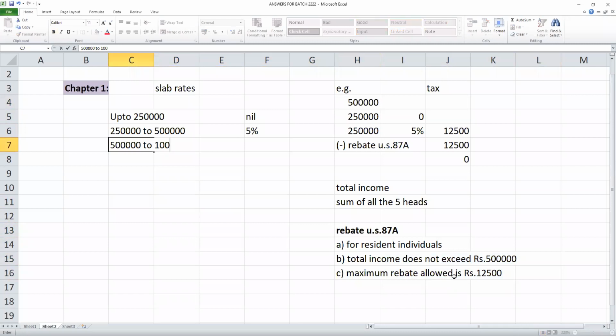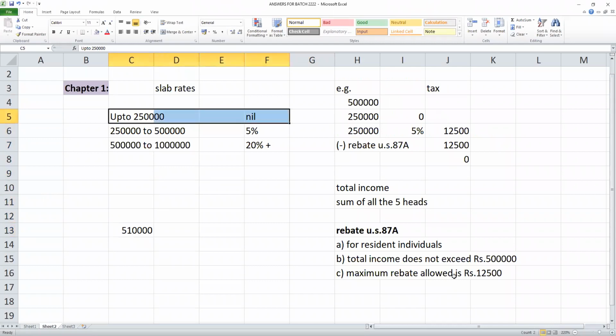From 5 lakhs to 10 lakhs, you have to pay 20% tax on the excess. What do you mean by on the excess? Suppose your income is 5 lakhs 10,000. How much tax do you pay? Up to 2.5 lakhs, no tax.